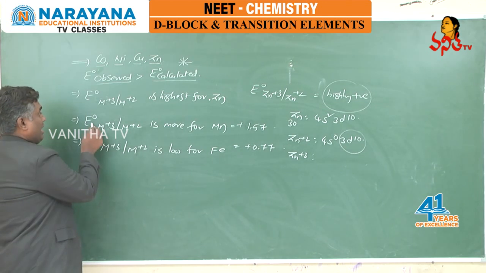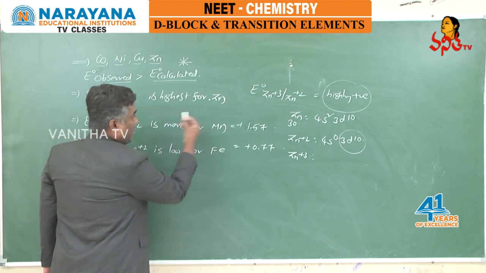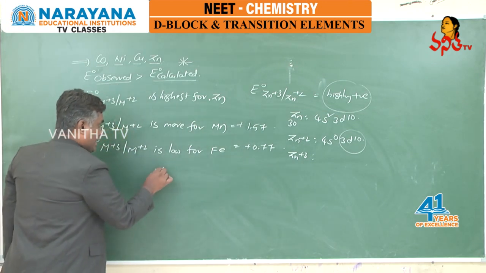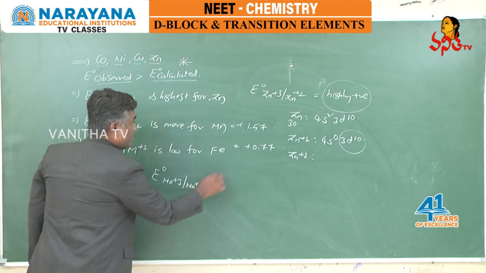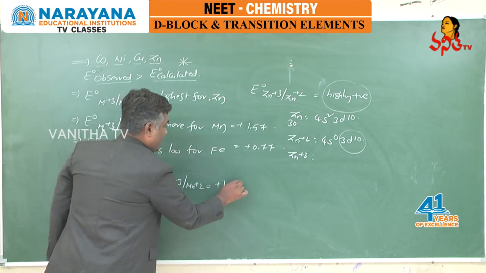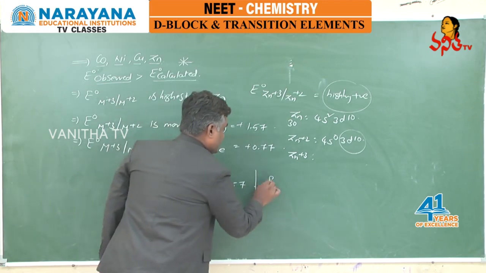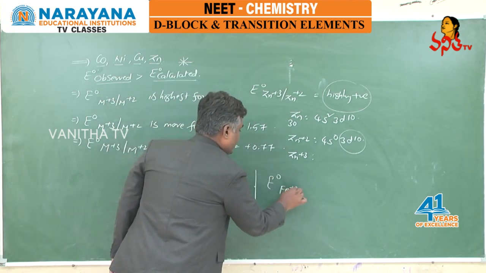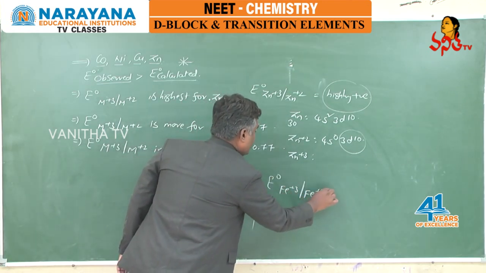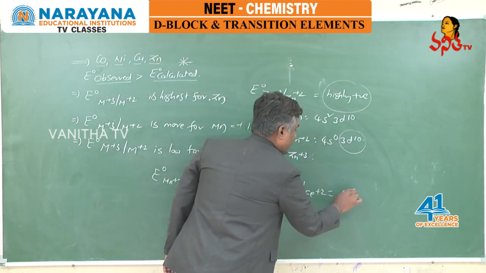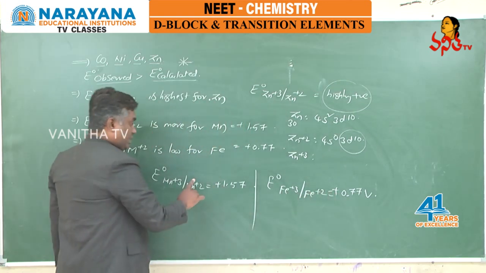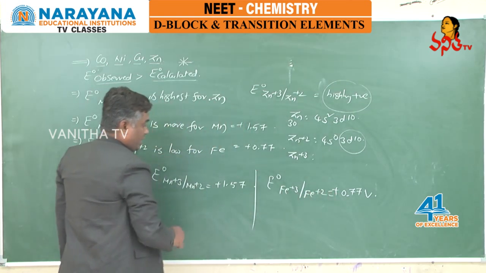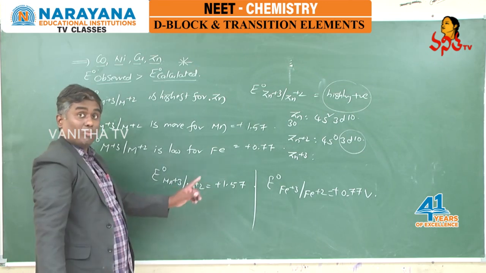At the same time, E naught of M plus 3 by M plus 2 is more for manganese also. E naught of manganese plus 3 by manganese plus 2 is given as plus 1.57, whereas E naught of iron plus 3 by iron plus 2 is given as 0.77 volts, students. Both are having positive E naught, but here it is comparatively more positive.